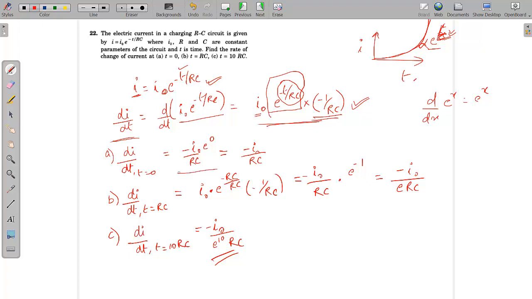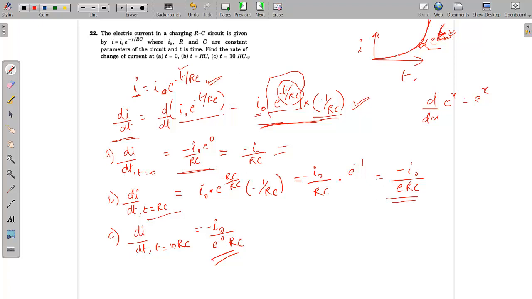So you simply have to put the value of t equals 0 in this expression. If you put t equals 0 in this di by dt expression, you will get I naught by RC. Similarly, what is di by dt? That means the rate of change of current at t equals RC. Similarly, we need to put t equals RC and you will get the value of this one.